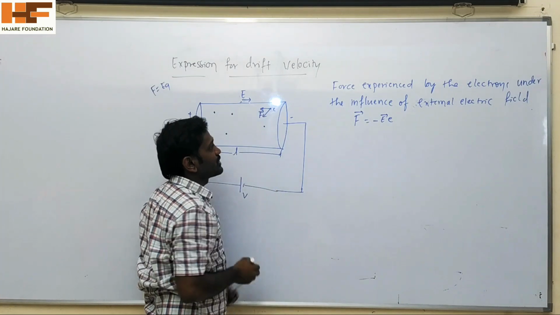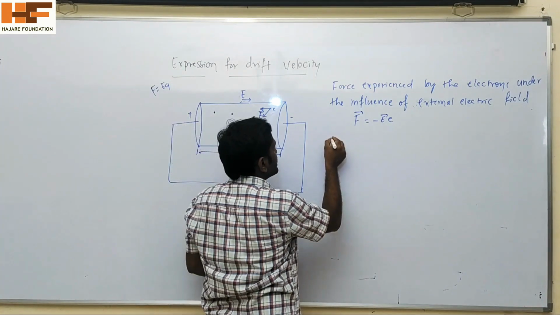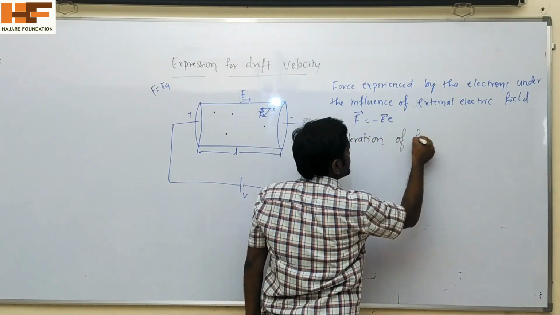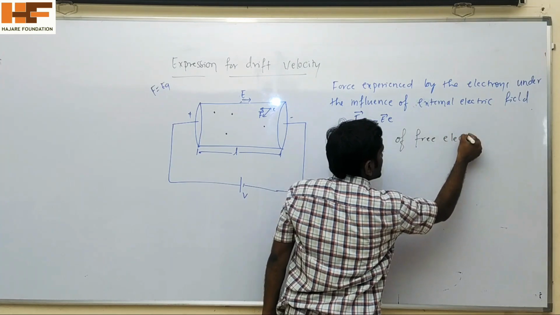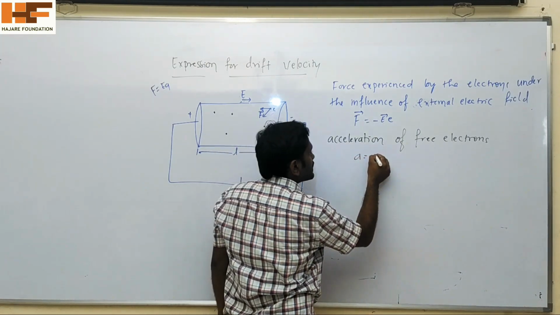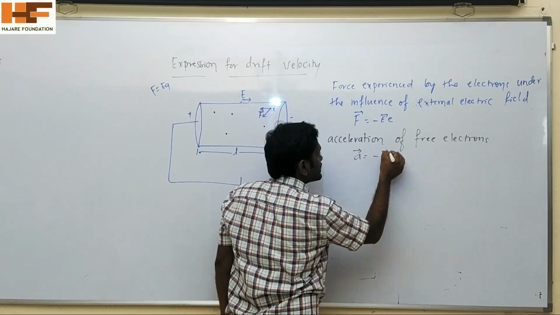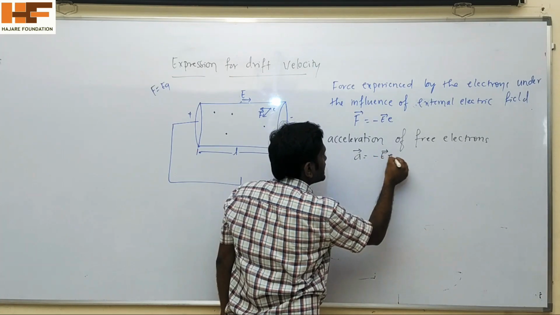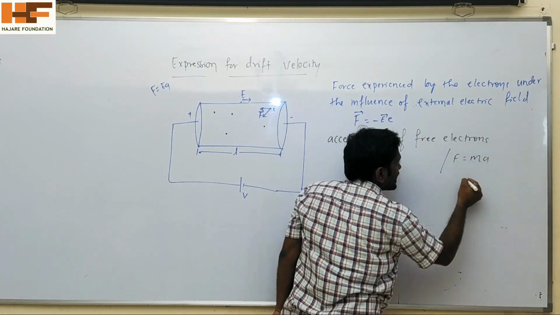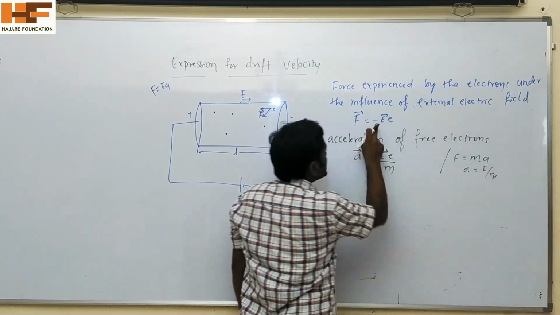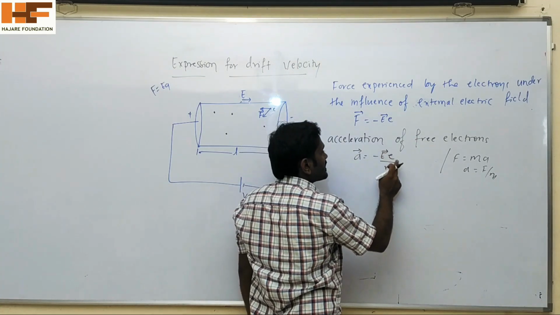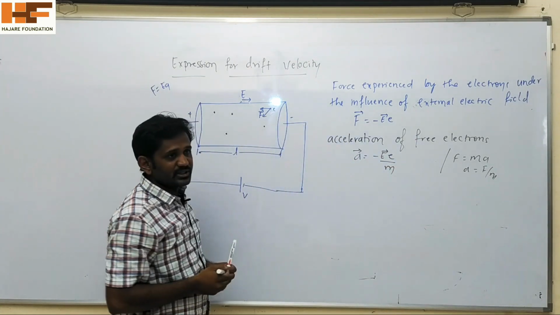Then what is the acceleration of this electron? The acceleration of free electrons we can take as a equals minus eE divided by m, because we already know that F equals ma, or a equals F by m. Already we know that F equals minus eE. So a vector equals minus e E vector divided by m. It is the acceleration of this electron.